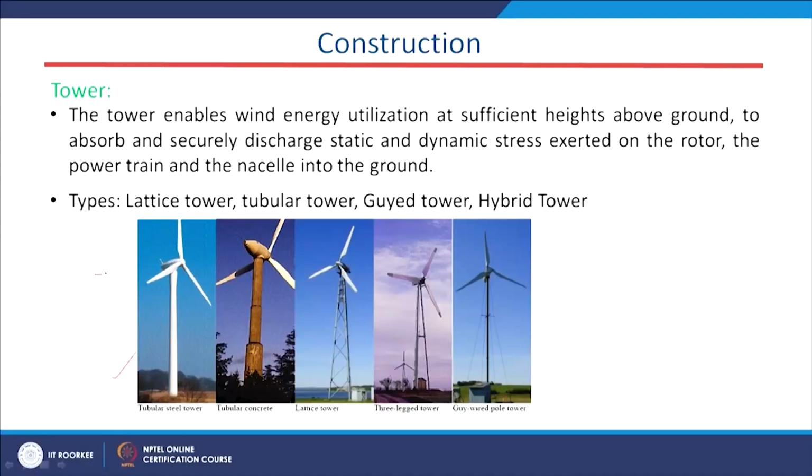Remember, the height of this steel tower is in some cases almost 80 meters, and the blade size is within 30 meters. If it is a land based wind energy system, we have to increase the height, because in the top layer the wind speed is higher than in the bottom layer. That is why the tower height is quite large.